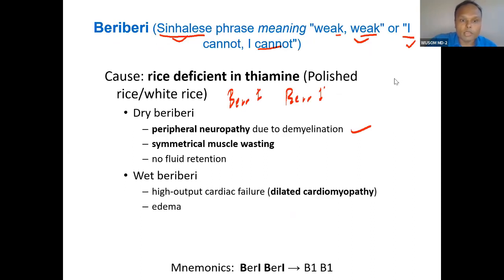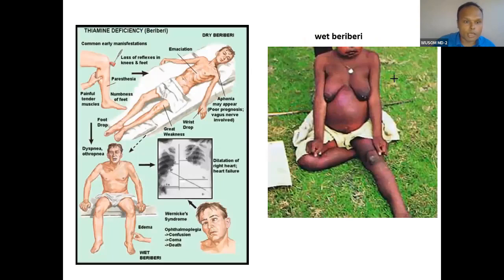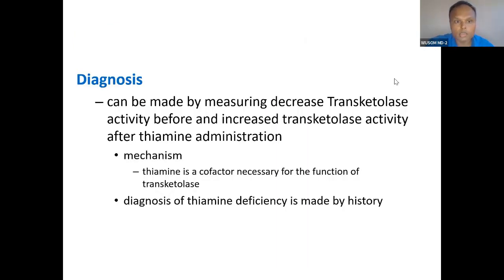So B1 deficiency causes peripheral neuropathy. You will remember dry beriberi and wet beriberi. Wet beriberi shows cardiomegaly and edema; dry beriberi shows emaciation in the patient. The tendon reflex is also delayed or lost because of lack of energy. Diagnosis can be made by measuring transketolase activity.